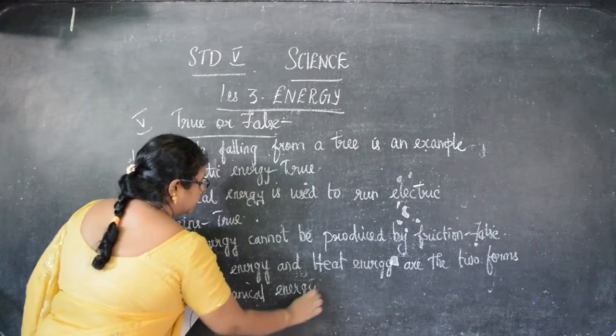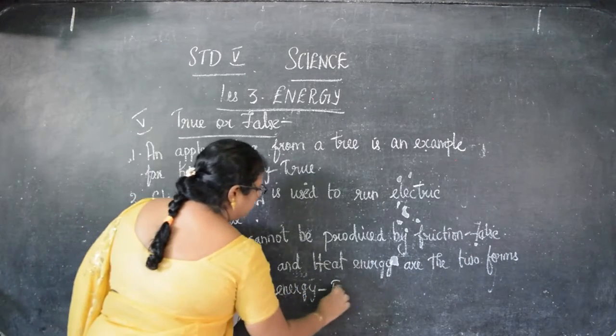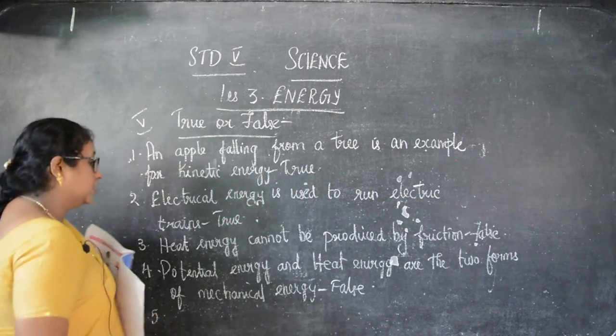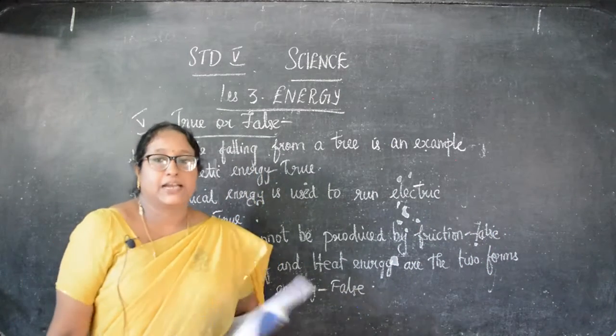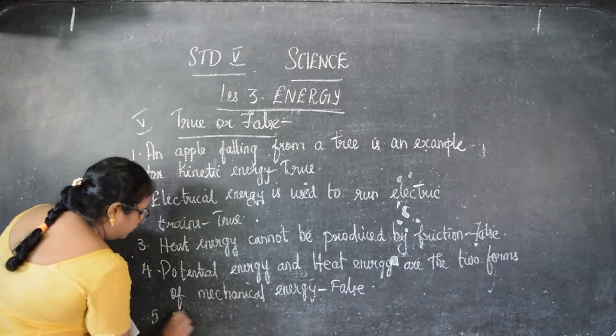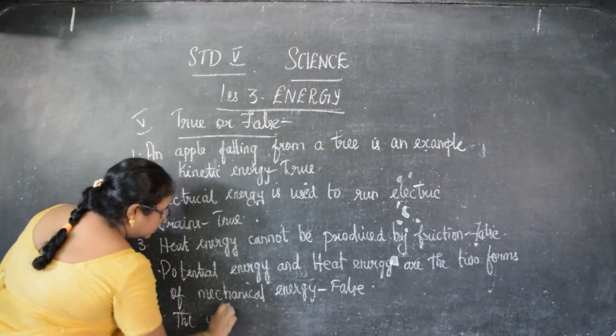So what will this be, children? This is also false. Okay, so this is not the correct answer. Potential and heat energy are the two forms of mechanical energy, they have given. That is false.